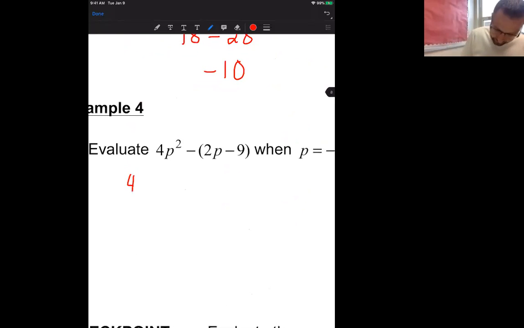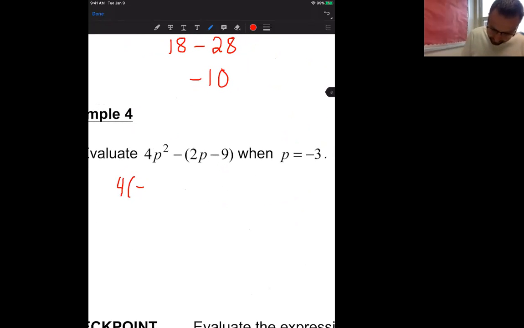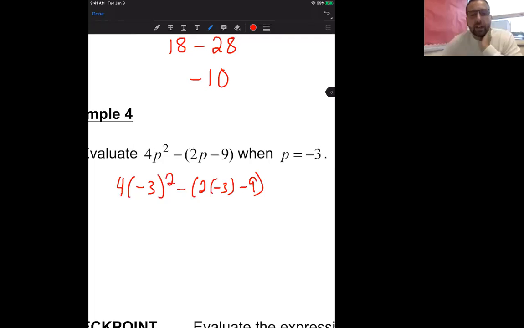All right. So we have 4 times, and again, our P is going to be (-3) squared minus 2(-3) minus 9. Using what we learned yesterday, what would be (-3) squared? So that's -3 times -3. What do we get there? A negative times a negative is going to give us a positive 9. And that's why it's important to use the parentheses. If the negative was in front, then it would be a negative.